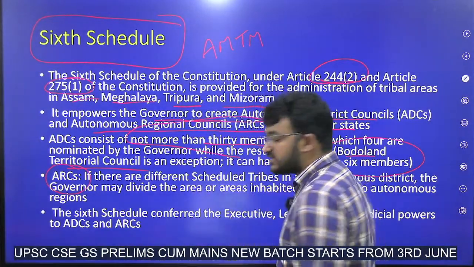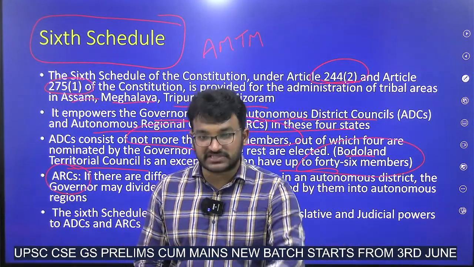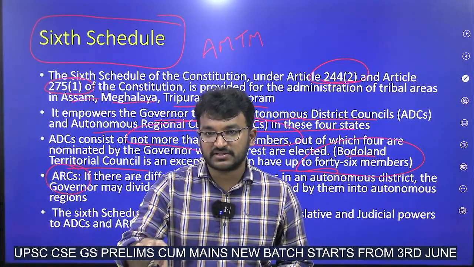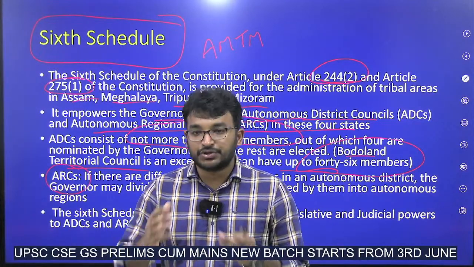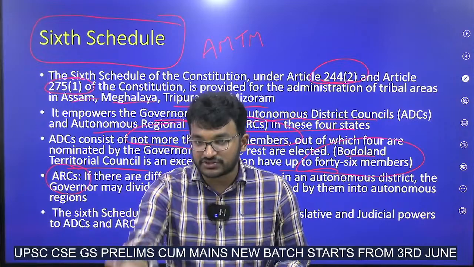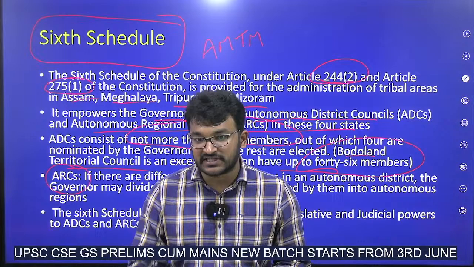Next, what is the main premise of the 6th schedule? Because there are some tribal areas which are relatively less developed, to go for their upbringing we are giving some extra powers to those people, so that there will be more democratic decentralization.